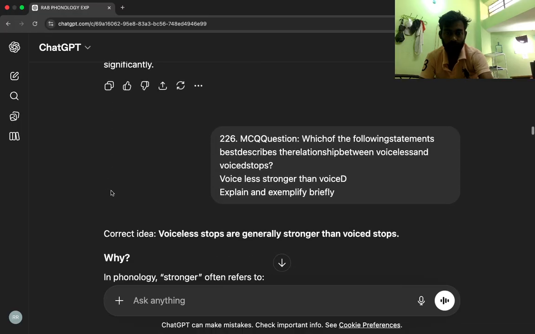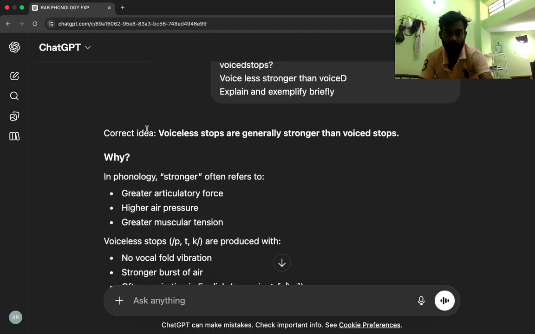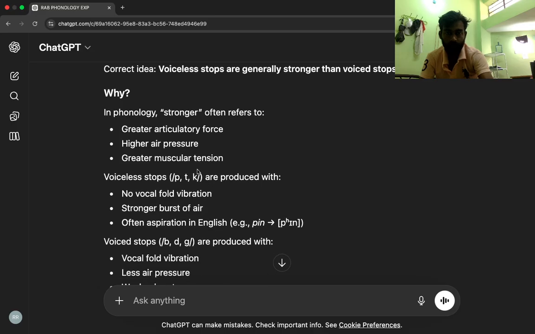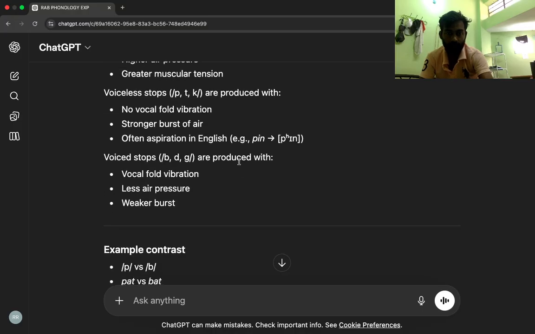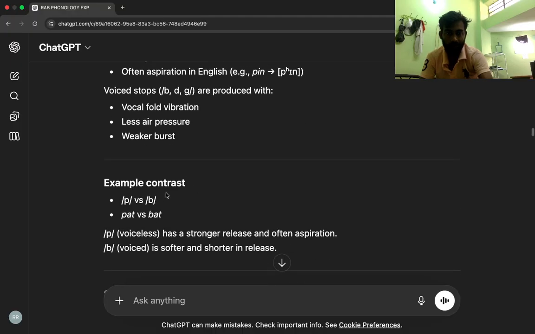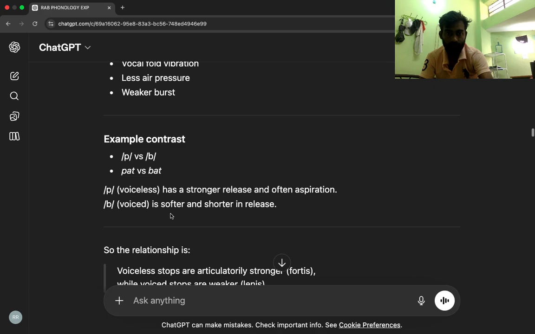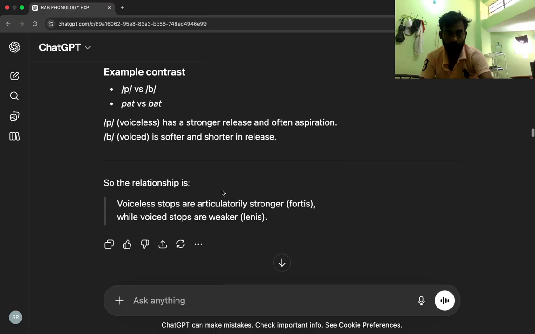Correct idea: voiceless stops are generally stronger than voiced stops. Why? In phonology, stronger often refers to greater articulatory force, higher air pressure, greater muscular tension. Voiceless stops p, t, k are produced with no vocal fold vibration, a stronger burst of air, often aspiration in English, for example pin. Voiced stops b, d, g are produced with vocal fold vibration, less air pressure, a weaker burst. Example contrast: p versus b, pat versus bat. P, voiceless, has a stronger release and often aspiration. B, voiced, is softer and shorter in release. So voiceless stops are articulatorily stronger, fortis, while voiced stops are weaker, lenis.